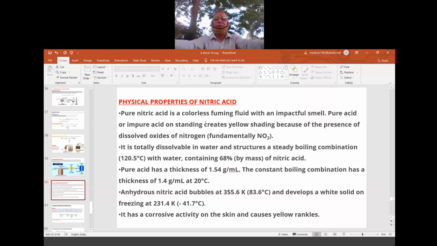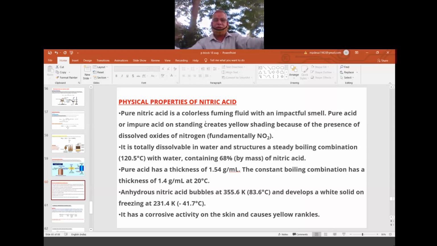So that is called what? Fuming HNO3. So fuming HNO3 means what? Fumes are coming out. That is the meaning. So fumes of NO2 keep escaping, which has a pungent, irritating, choking smell. So we don't like it. Highly hazardous. We have to use special filters or masks for the area where we are working.